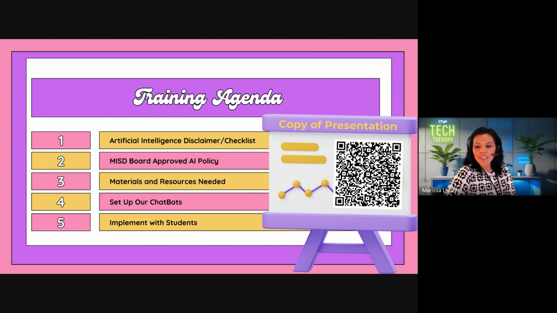Please scan this QR code and I'll have it at the end of the presentation as well so that you will have a copy of all of the steps that I'm walking you through and you can look at that at any time when you're ready to get started in your class.